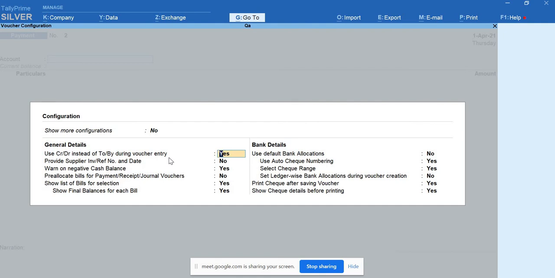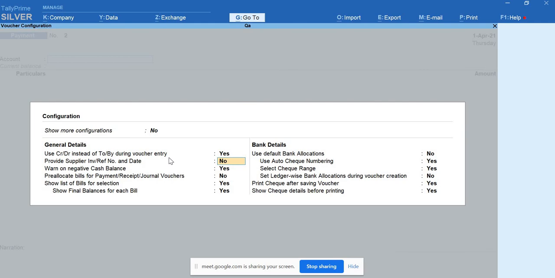And later, provide supplier invoice reference and date. This is very important because without a reference number, I cannot go for making payment or receipt. For example, when you purchase goods from someone, if you have a reference number, then you can make them payment with the help of that reference number. If you forget the amount of purchase you have made, you have the reference number. Through that reference number, you will come to know how much amount you have to pay them. So in order to have that, you can enable that option. If you don't want that, no need.